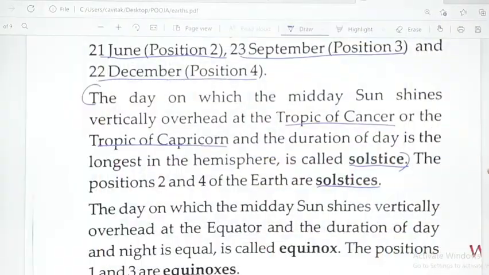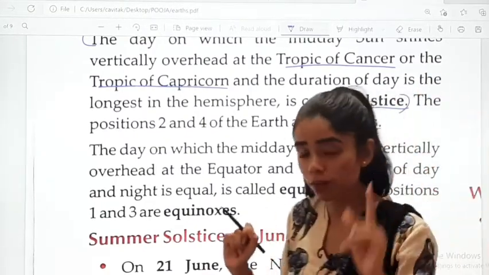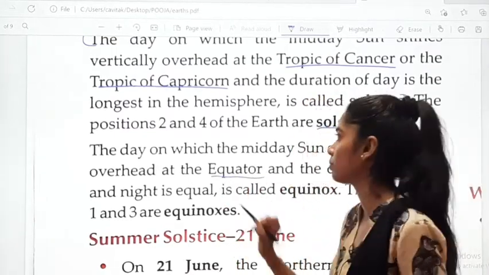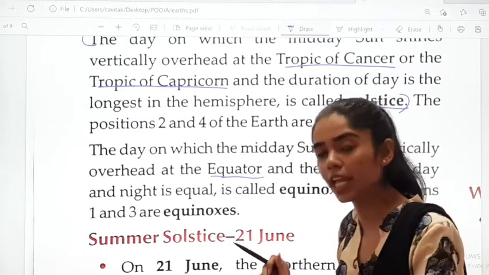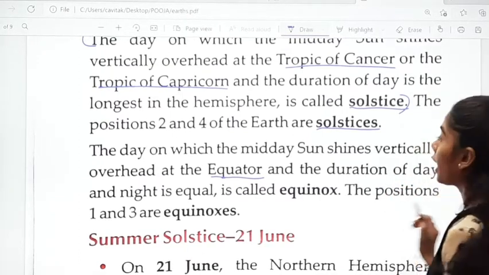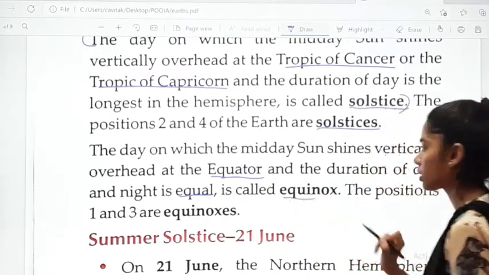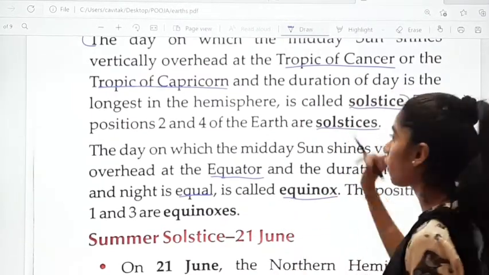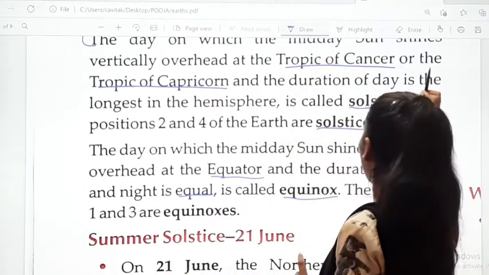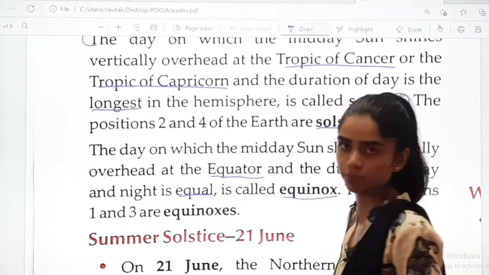Now moving on. The day on which the midday sun shines vertically overhead, again vertically overhead, but now this is at the equator. Earlier it was Tropic of Cancer and Capricorn. Now we are talking about the equator, and the duration of the day and night is equal. It's called equinox. Now see, I understand the difference. Solstice is the sun vertically overhead at the Tropic of Cancer and Capricorn, and the day is longest in solstices.